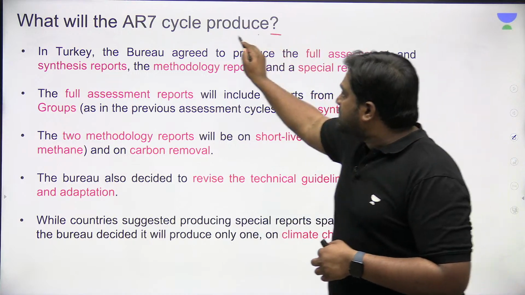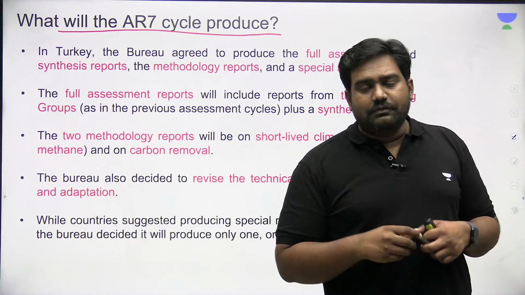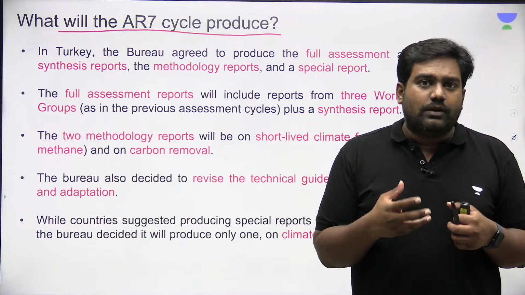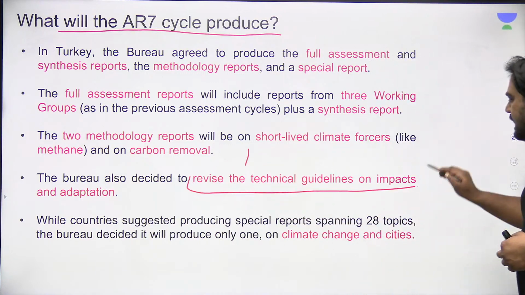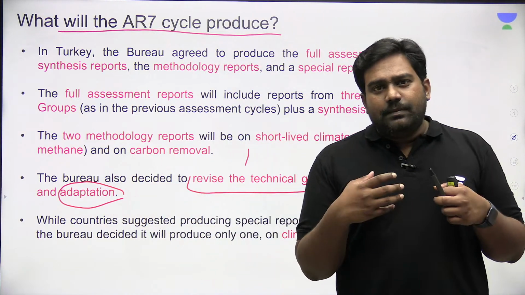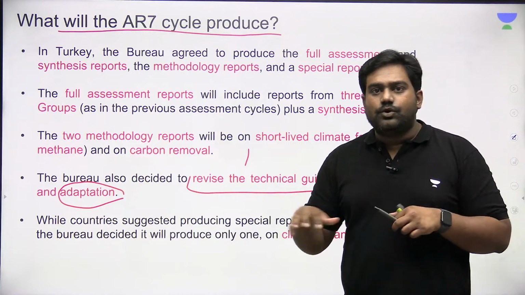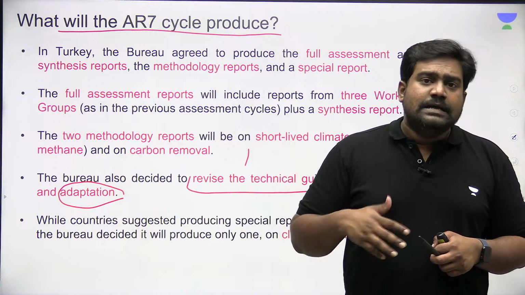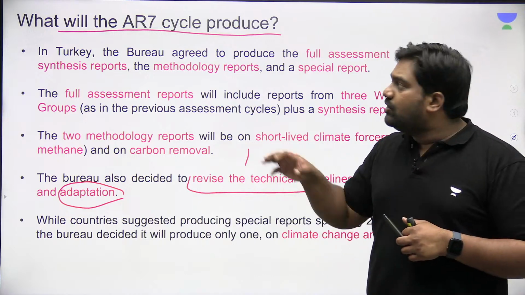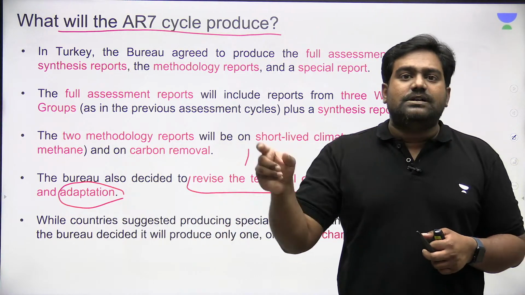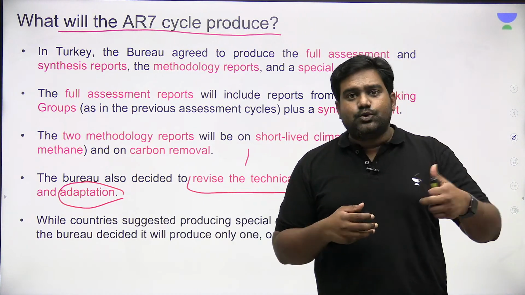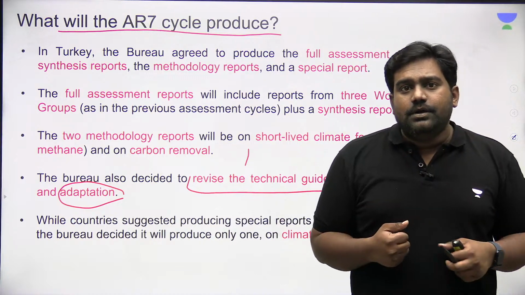But if you ask me, what will this report bring out? What will the 7th assessment cycle produce? The most important aspect that we are looking for is the guidelines with regard to adaptation. Because climate change will be a reality in the coming years. We are already living through a series of extreme weather events. This is only likely to increase in the coming years. So going forward, the most important outcome from IPCC report would be adaptation guidelines. How do we adapt to changing climate? How can we help communities to adapt and reduce the impact of these extreme weather events?